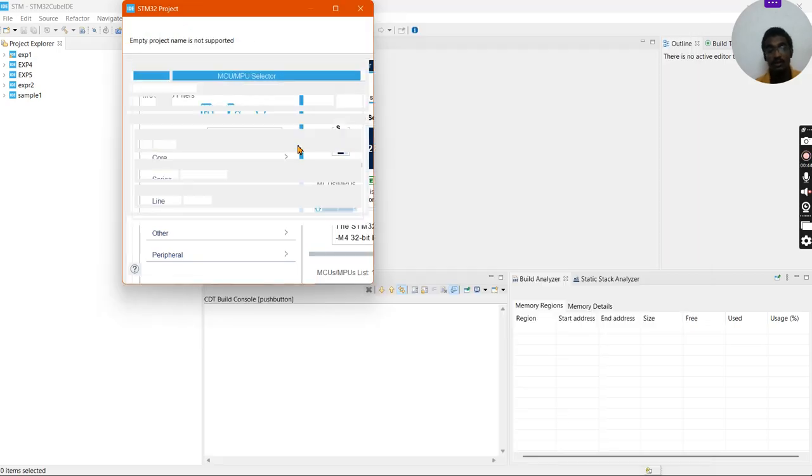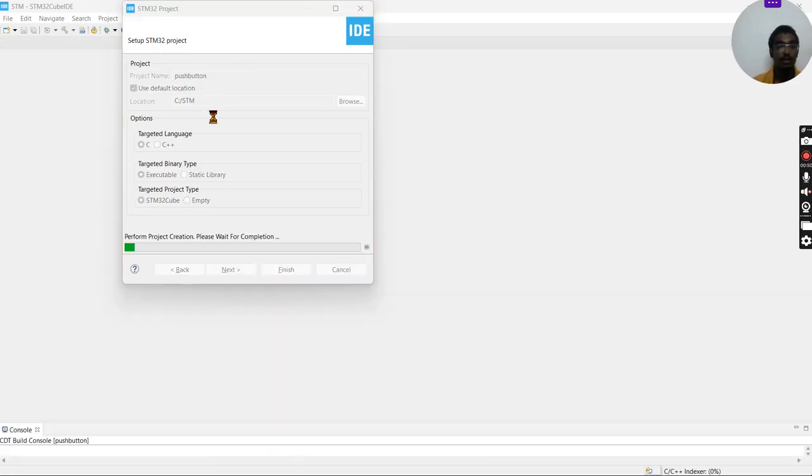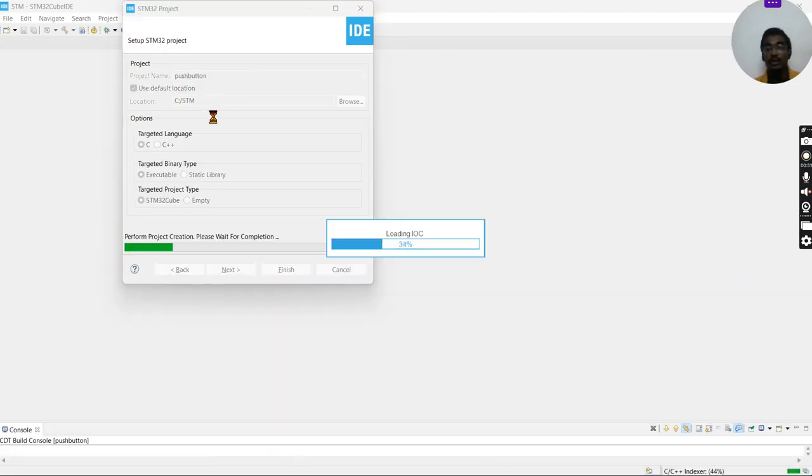So let's click next and give the project name. I'm going to give it as push. But the project is still loading. That is, the IOC file will be loaded first. The loading of the IOC file may take a while depending on the network connection.